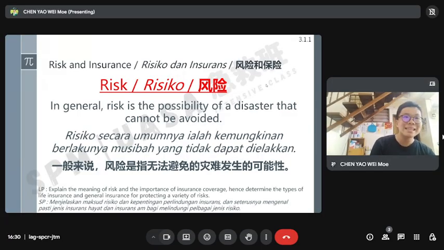So this is called risk, and this accident or disaster can be covered by insurance. Insurance has a relation with risk. Insurance cannot avoid risk, but it can cover the risk.